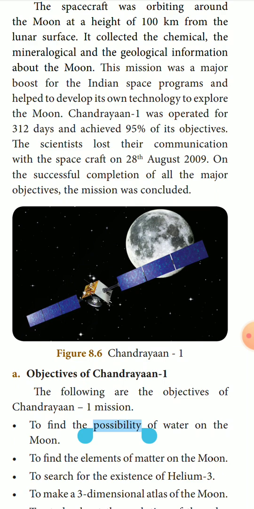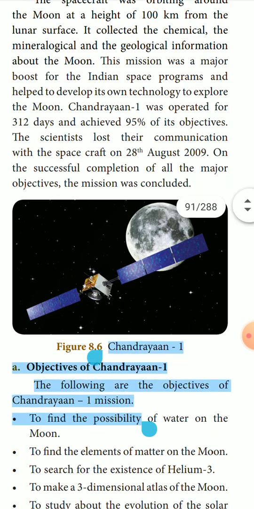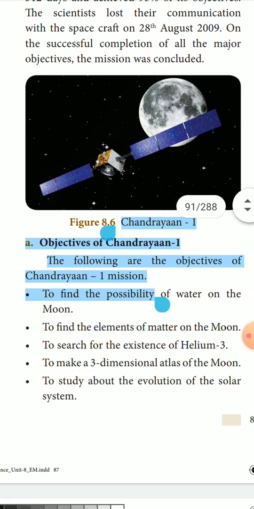The scientists lost their communication with the spacecraft on 28th August 2009. By 2009, they lost the connection between the Chandrayaan and the scientists from ISRO. So within 312 days, it was able to collect all the information from the moon. On the successful completion of all the major objectives, the mission was concluded. After that, it was concluded because it was not reachable.